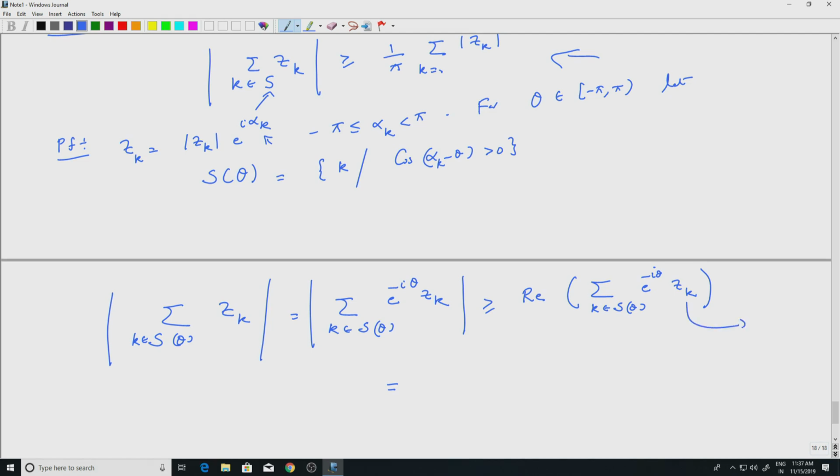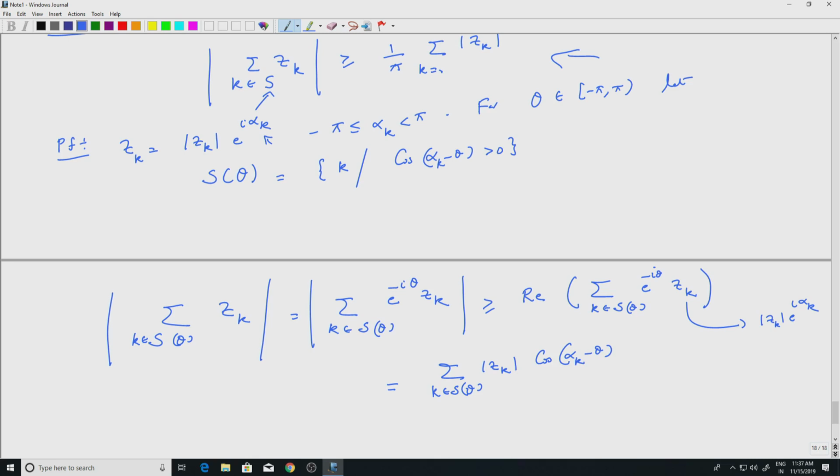But Zk is mod Zk times e to the i alpha k. So when I multiply by e to the minus i theta, I will have a minus theta here. So I will get mod Zk times e to the i alpha k minus theta, and when I look at the real part, I am going to get the cosine, right? So this is simply the summation k in S theta of mod Zk, of course that will be there, and you have cos of alpha k minus theta.